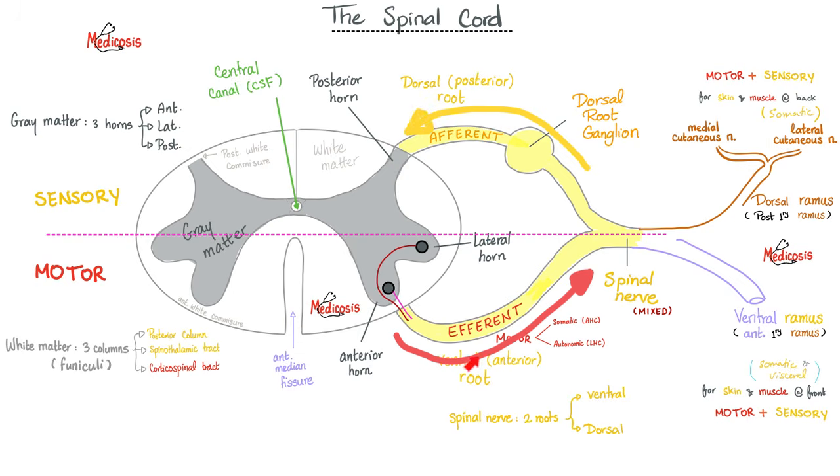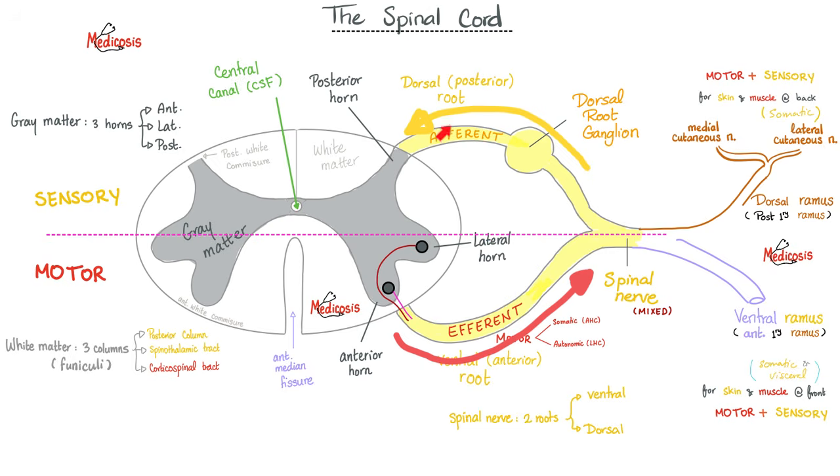So we call this the motor or the efferent or the ventral root. On the other hand, this is the sensory afferent or dorsal root. You can say ventral or anterior. You can say dorsal or posterior. Let's say that I touch a hot stove. I will feel the warm temperature through the dorsal root, which is posterior. Then I will move my hand away from the stove. To move, I need the ventral or anterior root. Keep in mind that the dorsal root has a ganglion, but the ventral one does not.